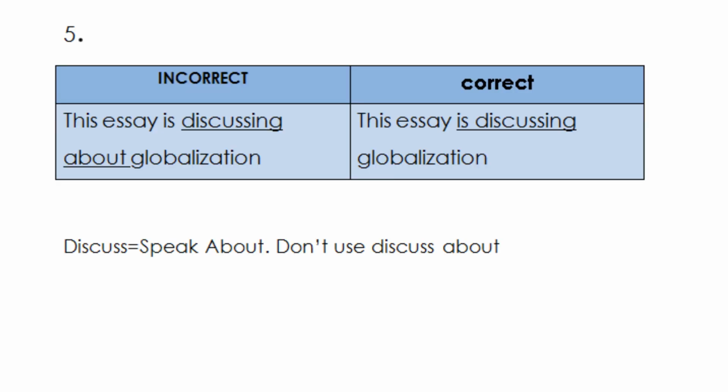Now the next sentence is, this essay is discussing about globalization. Here the word discuss itself means that speak about, so you don't have to use discuss about. Instead, the correct form is, this essay is discussing globalization.